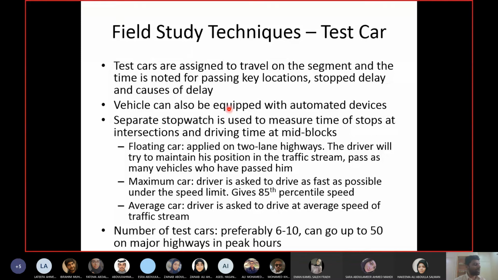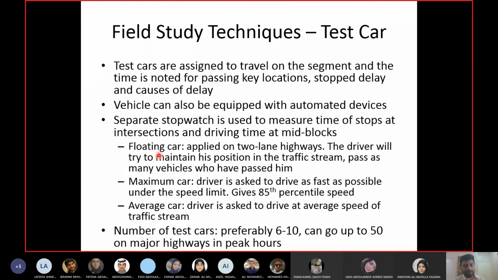Now the test car technique can be applied in 3 different methods. Apply it as a floating car, maximum car, or average car. So these are the 3 methods for the test car technique.